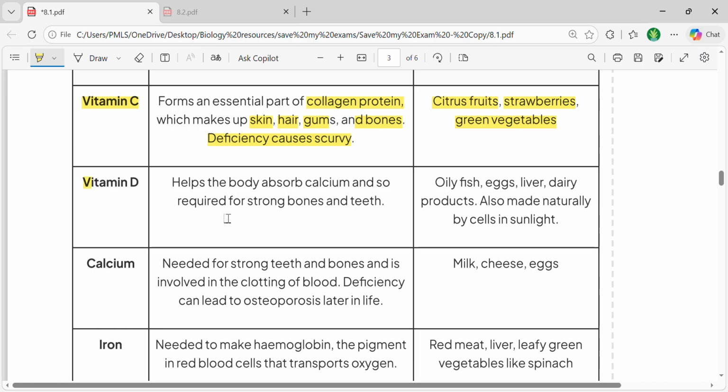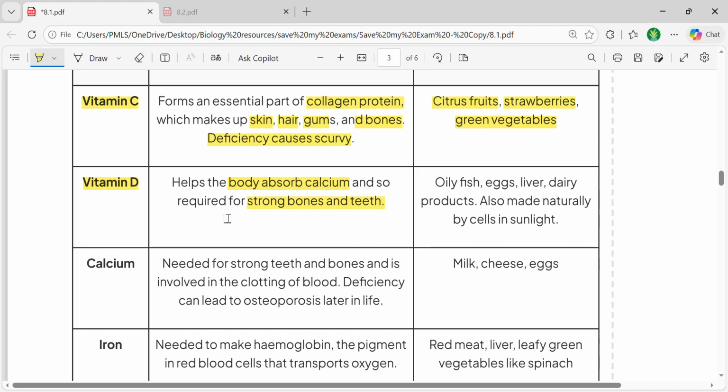Vitamin D is another very important vitamin, and its function is different from vitamin C. It is required for stronger bones and teeth, and it is very important to absorb calcium as well. So it means even if you are taking calcium in the right amount, if vitamin D is not present, then your body wouldn't be able to absorb that calcium. So both of those are interlinked. You need to maintain a certain concentration of both of them in your body, in your balanced diet.